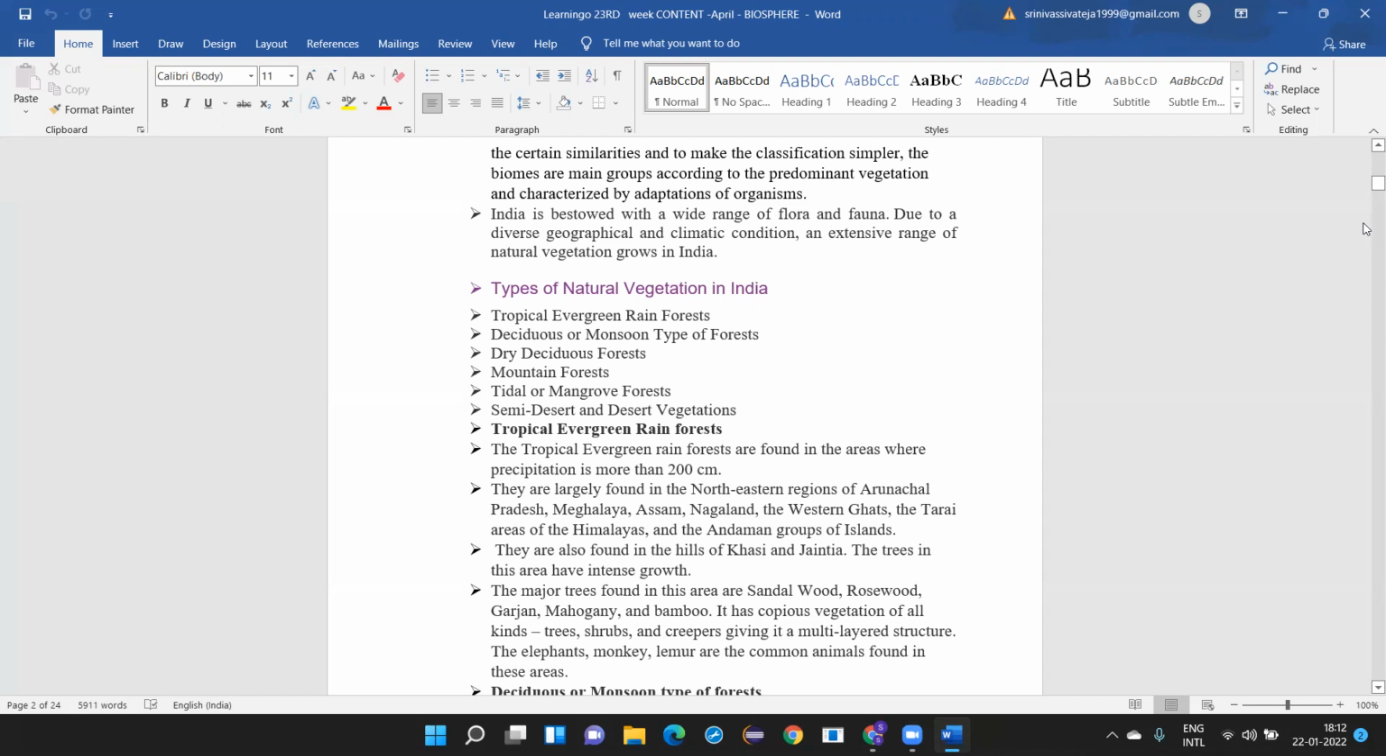So it has a copious vegetation of all kinds: trees, shrubs, creepers. That means not only trees, it also has shrubs and creepers, giving it a multi-layered structure. So these are the plants. What are the animals? Elephants, monkeys, lemurs are the common animals which are found in these particular areas. Clear with this tropical evergreen forest?